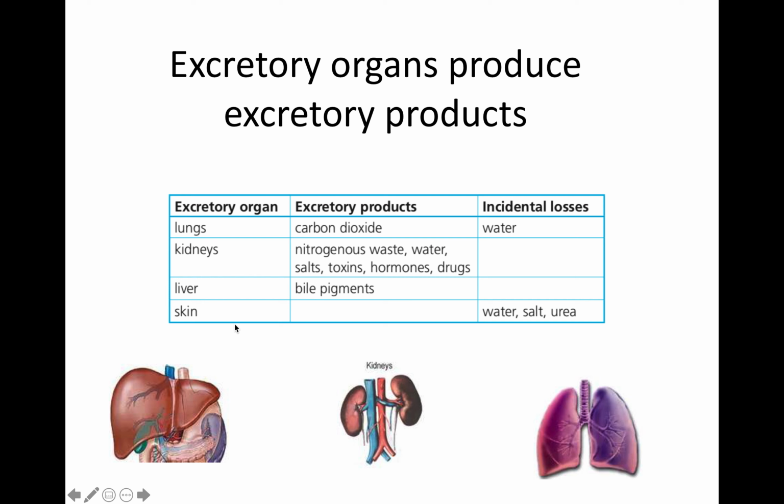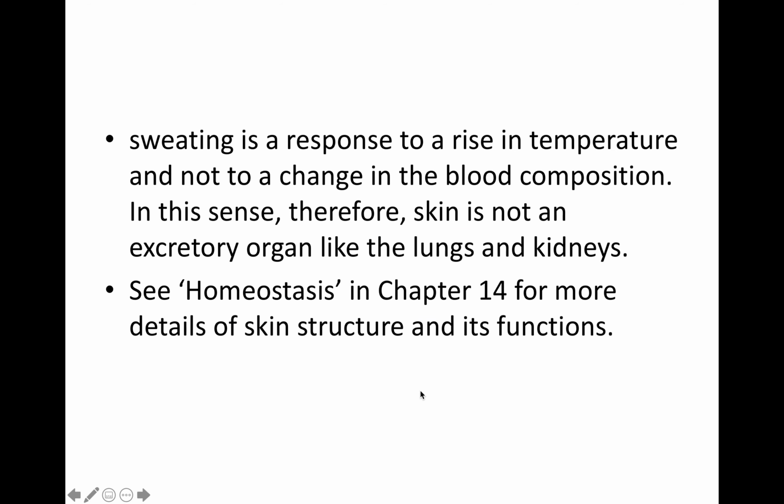But we can lose sweat, and sweat contains water, salt, and urea. The major organ that plays a role in excretion, and that we are going to focus on in this chapter, is the kidneys. The kidneys are the major organs that play a role in excretion. Sweating is a response to a rise in temperature and not to a change in the blood composition. In this sense, therefore, skin is not an excretory organ like the lungs and the kidneys.